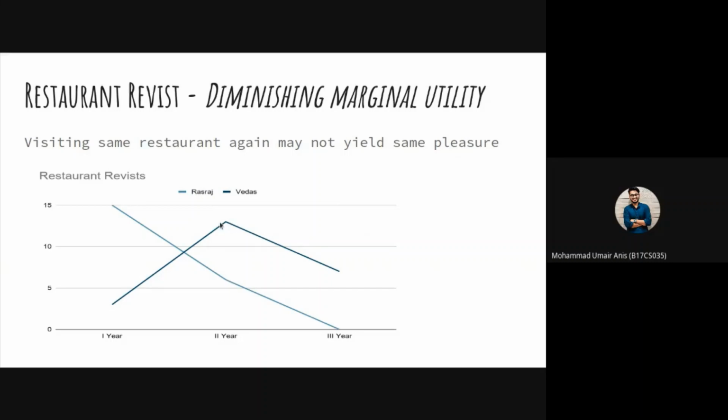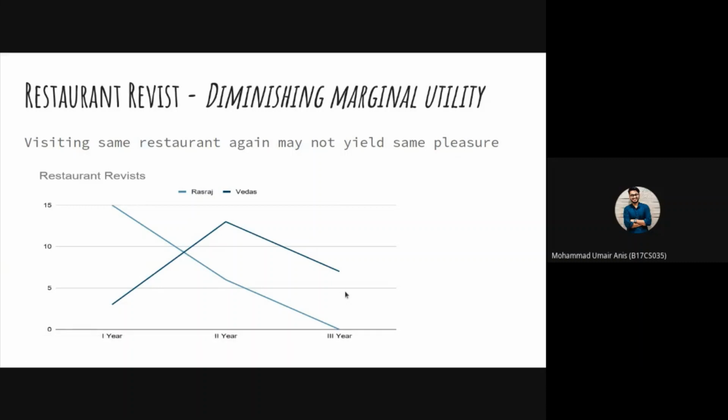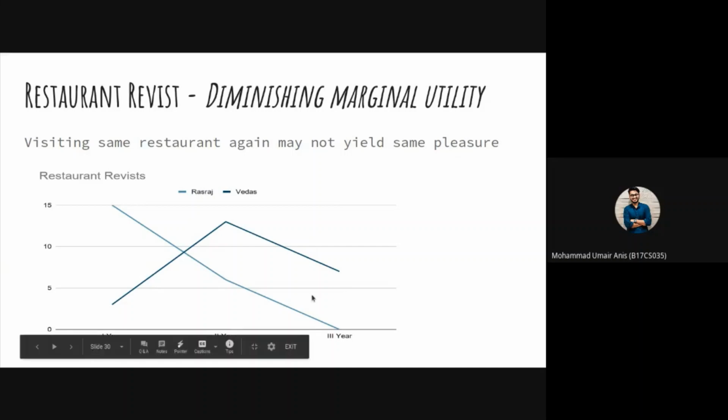But as we can see, the number of times I visited Vedas in the third year also kept decreasing, and Rasaraj eventually went to 0. And this cycle keeps on repeating because the more we consume of a single unit, the marginal utility for that particular consumption keeps on decreasing.